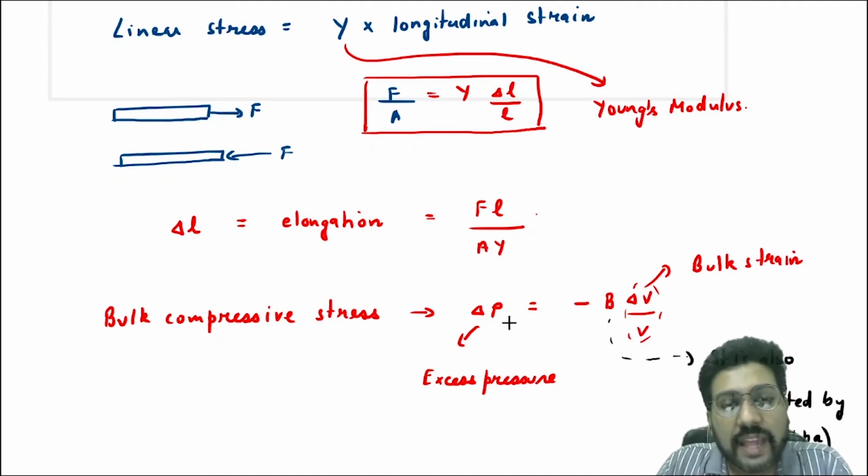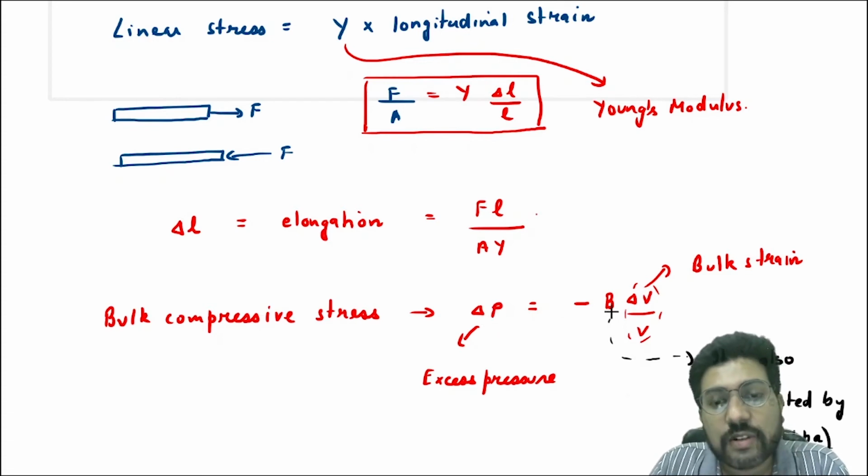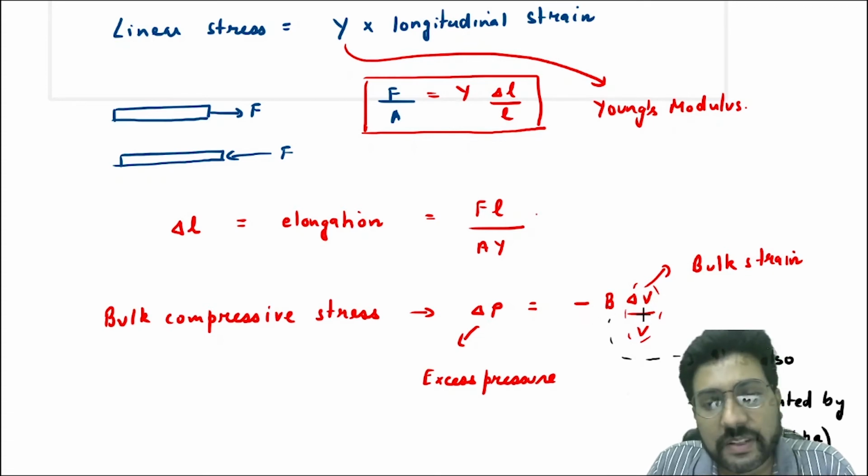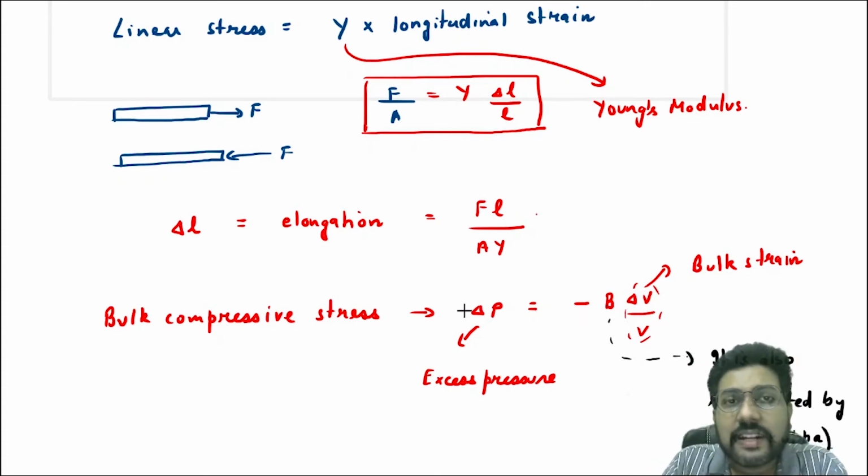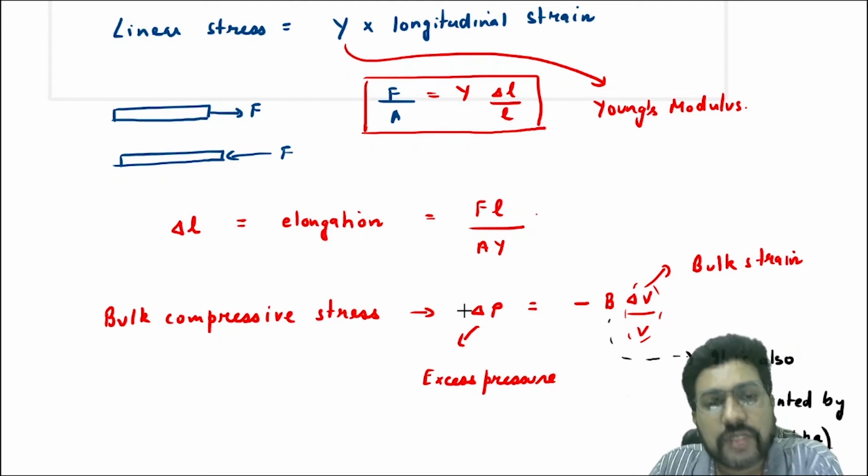The excess pressure is the stress, right? Bulk stress is equal to bulk modulus into the volumetric strain. This is also called bulk strain or the volumetric strain. So this is again related as stress is equal to modulus into strain.